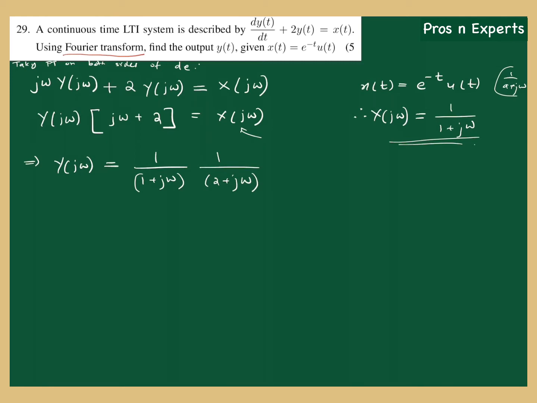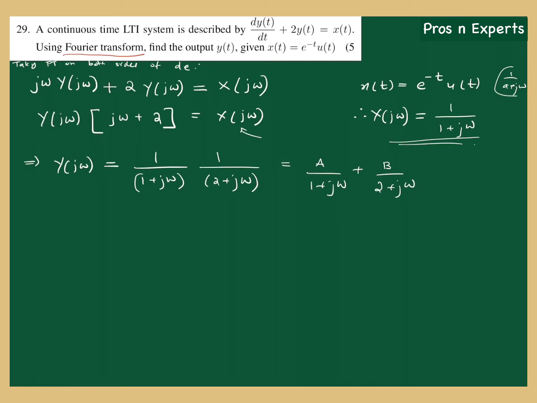Now what we have to find in the question is y of t, not Y of j omega, y of t. How will you find y of t? If you are given Y of j omega in the frequency domain, just take the inverse transform. In order to find the inverse transform very conveniently, we make use of partial fraction expansion. So I can write it as a by 1 plus j omega plus b by 2 plus j omega. We can either find the LCM, compare the coefficients and arrive at a and b, or we can use any of the simpler methods to get a and b.